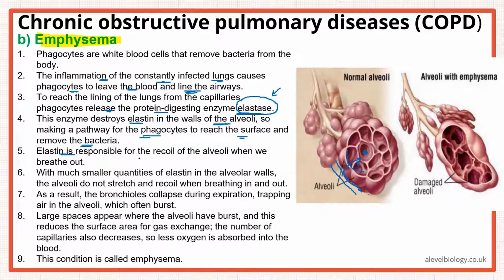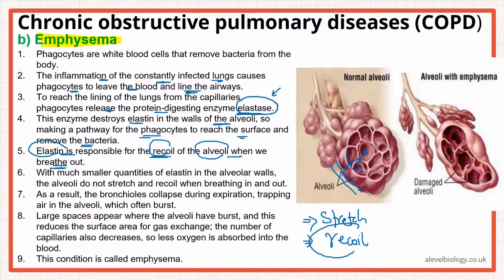So elastin is basically responsible for the recoil of the alveoli when we breathe out. Remember we discussed that alveoli stretch and recoil. As we inhale, they would stretch. As we exhale or expire, they would recoil. So these are the two features. They stretch and recoil. So what is happening? Elastin is actually responsible for the recoil of the alveoli when we breathe out.